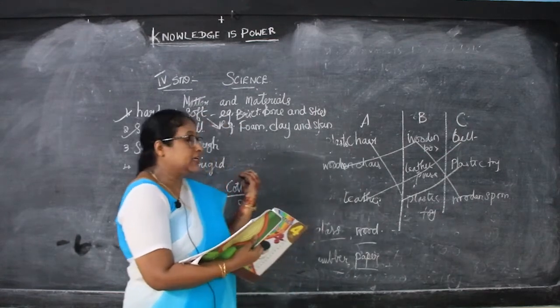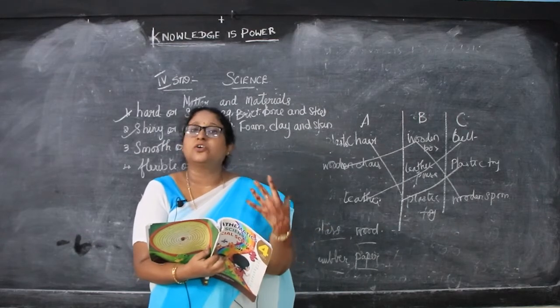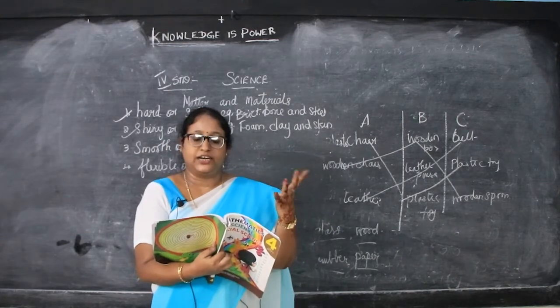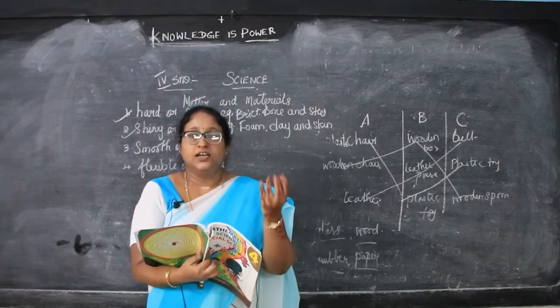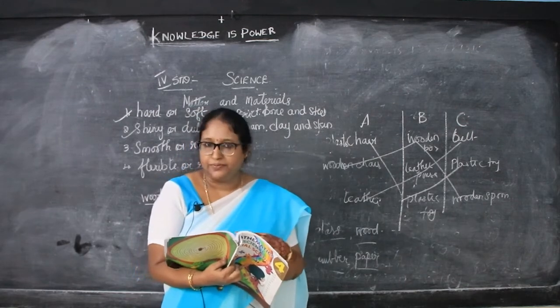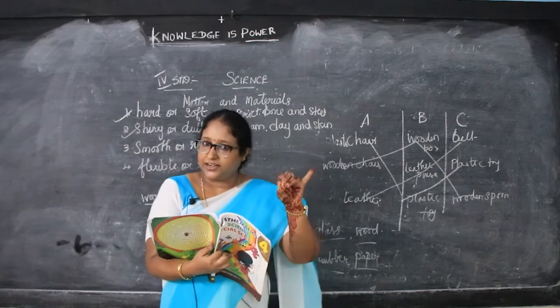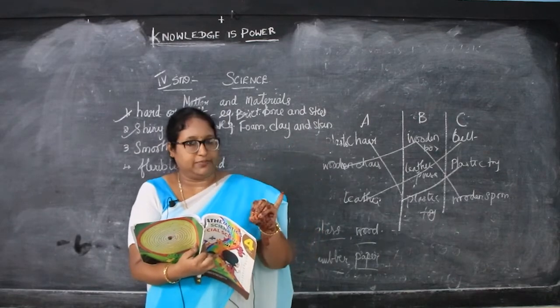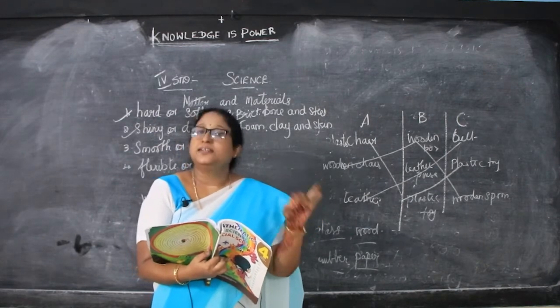Then materials which do not reflect the light, from which we cannot get the light, are called dull materials. For example, candle, paper and jute bag. Jute bag. From this, do we get reflected light? No. So they are called dull materials. So what are shiny and dull materials? Materials which reflect the light are called shiny materials, and materials which do not reflect the light are called dull materials.